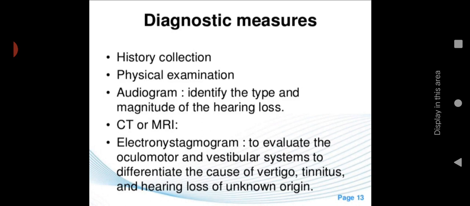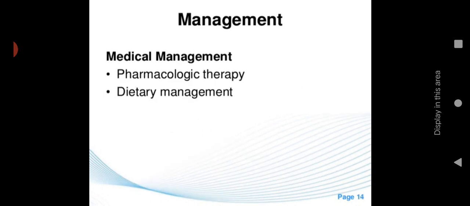outside the inner ear. Then electronystagmogram to evaluate the oculomotor and vestibular systems to differentiate the causes of vertigo, tinnitus, and hearing loss of unknown origin. So with the help of electronystagmogram, we can evaluate the oculomotor and vestibular systems, which help with balancing, to differentiate the causes of vertigo, tinnitus, and hearing loss. So with this test, we can identify whether it is due to Meniere's disease or some other underlying unknown origin. Then next is management, mainly medical management, in that pharmacological therapy and dietary management.